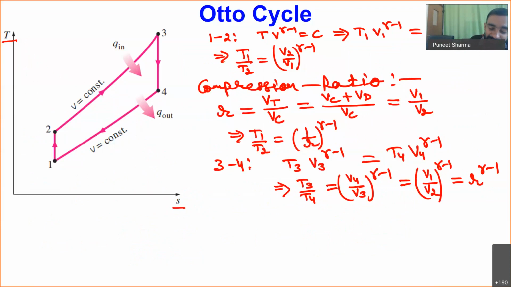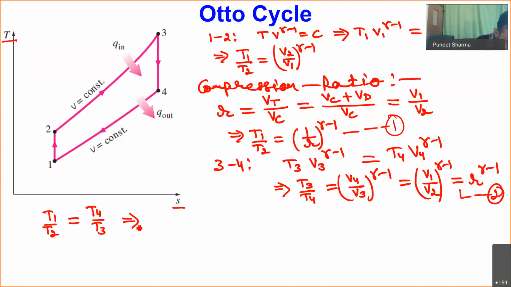Now if you compare these two equations, say this is my equation number 1 and this is my equation number 2, you can say that T1 by T2 will be equal to T4 by T3.